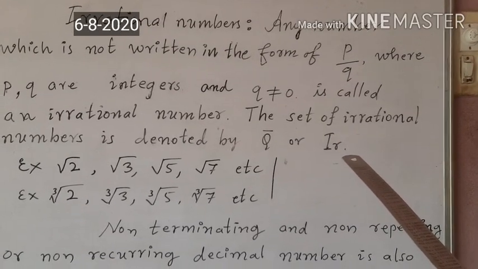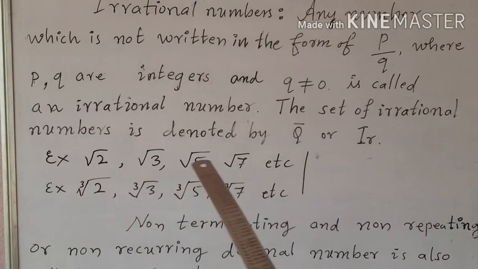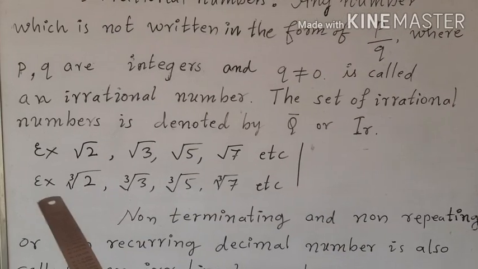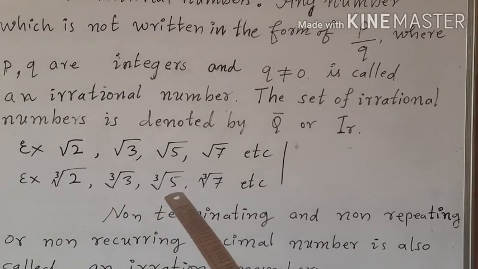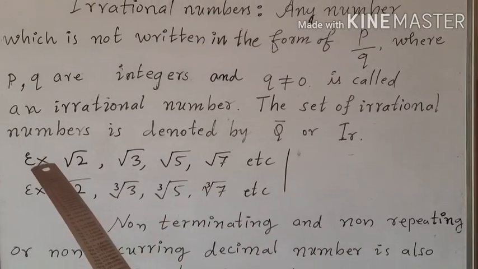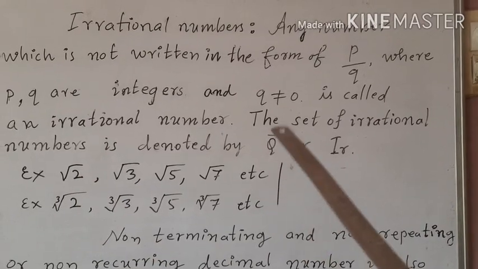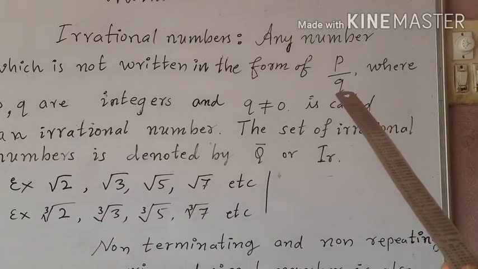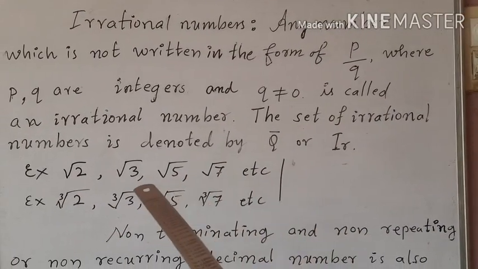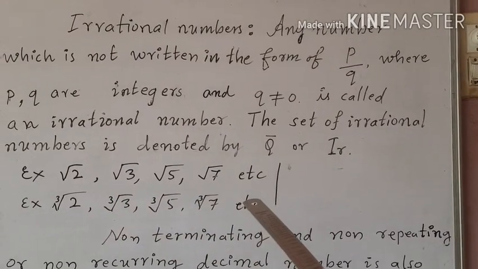The examples for irrational numbers are square root of 2, square root of 3, square root of 5, square root of 7, and cube root of 2, cube root of 3, cube root of 5, cube root of 7, etc. Why are these irrational numbers? Because these numbers cannot be written in the form of p by q. That is why these numbers are examples for irrational numbers. Let us justify this statement.